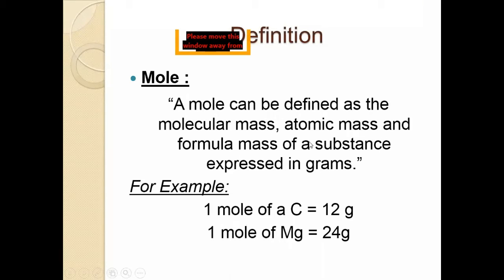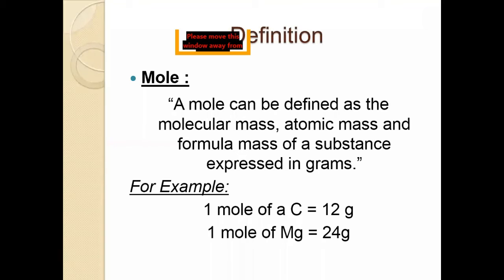A mole can be defined as the molecular mass, atomic mass, or formula mass of a substance expressed in grams. For example, 1 mole of carbon is equal to 12 gram, and 1 mole of magnesium is 24 gram.